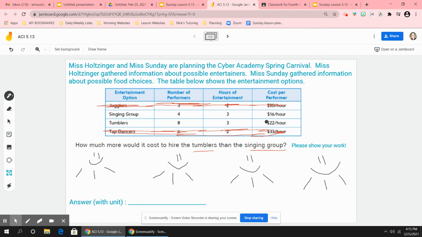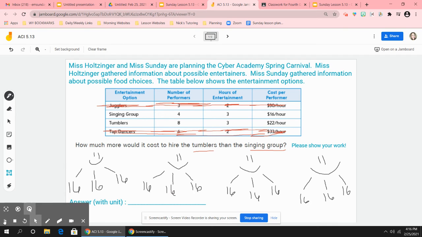Now, the last part I have to add in here is the cost. So they earn $16 for every hour they work. That means for hour 1, person 1 earns $16. For hour 2, they earn $16 more dollars. For hour 3, they earn $16 more dollars. So I went ahead and filled in those $16 for every hour that was worked.